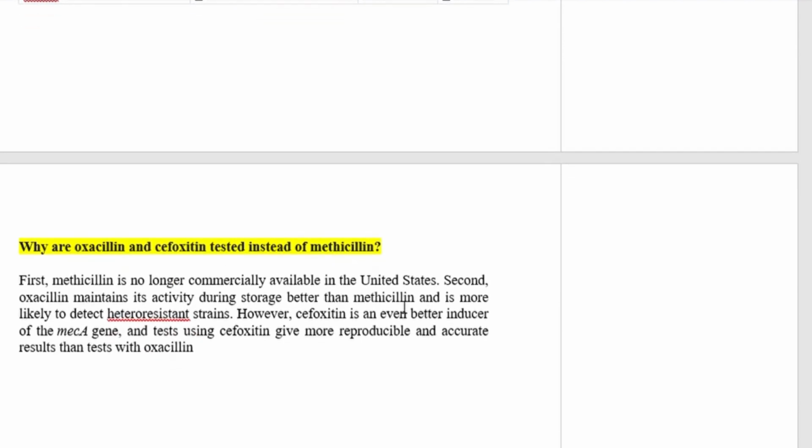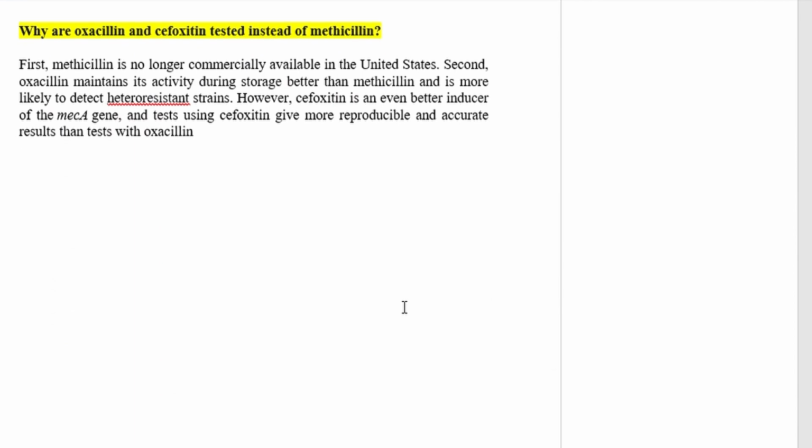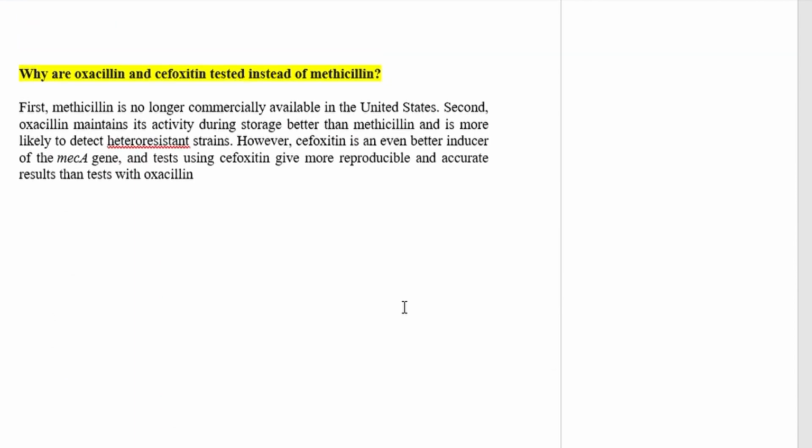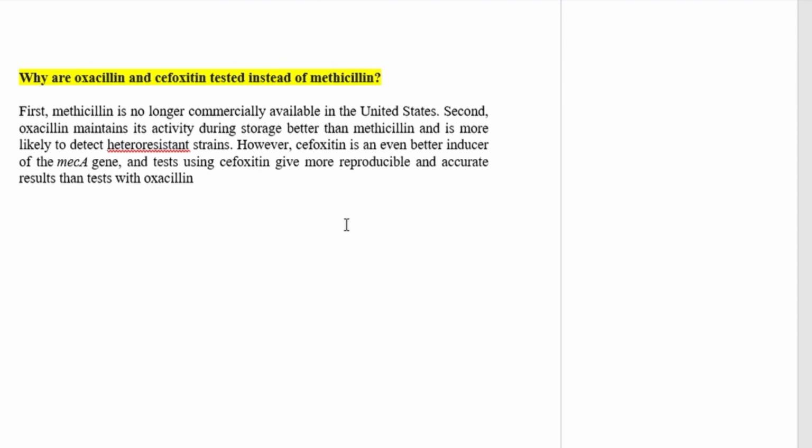So why are oxacillin and cefoxitin tested instead of methicillin? It's a very interesting question, and the answer would be, first, methicillin is no longer commercially available in the United States. Secondly, oxacillin maintains its activity during storage better than methicillin and is more likely to detect heteroresistant strains.